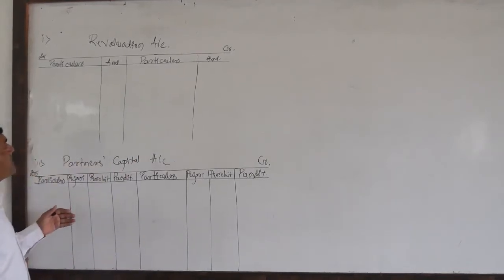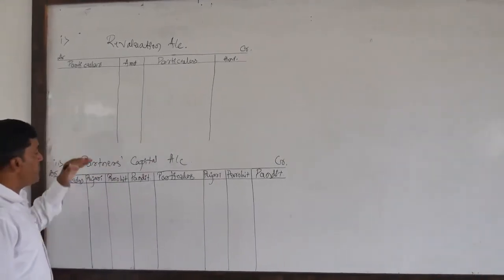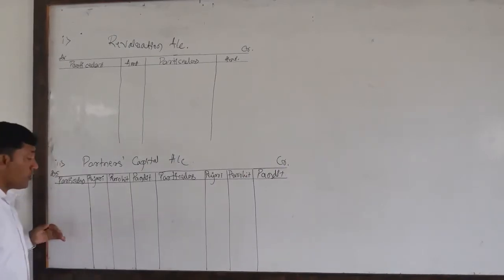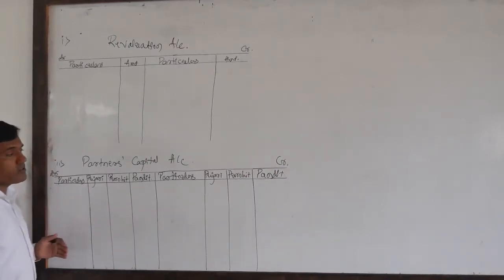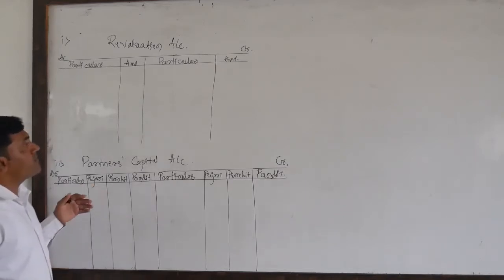So this is the personal account, and this one is the revaluation account. From this personal account, from this capital account, we can ascertain the closing balances.